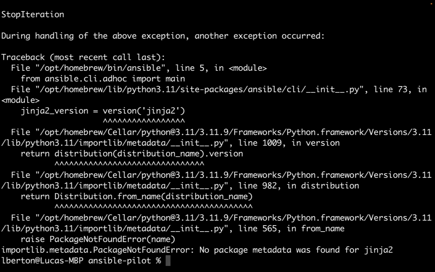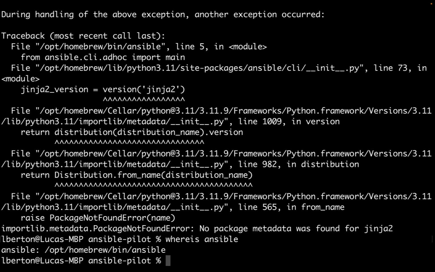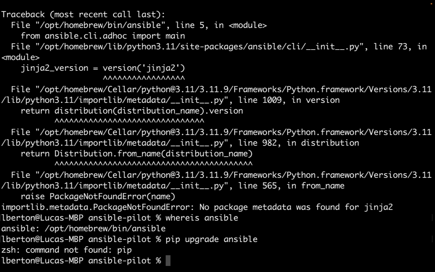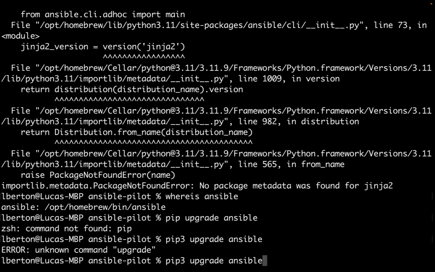So why am I still seeing the same error? I went a little bit crazy, as you can see, but the most important thing is that this file shouldn't exist. So let me take a look with where is ansible, and it turned out to be at this path on my hard drive. So I was trying to understand if maybe there was some problem related to a manual installation using pip, but it wasn't the case.